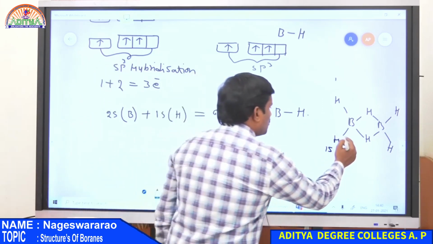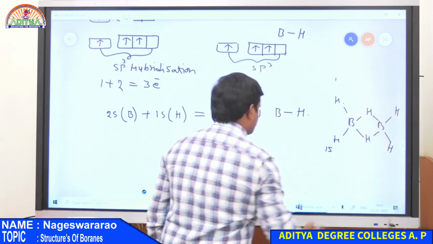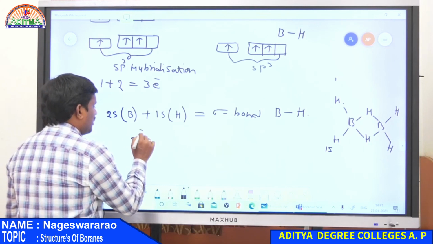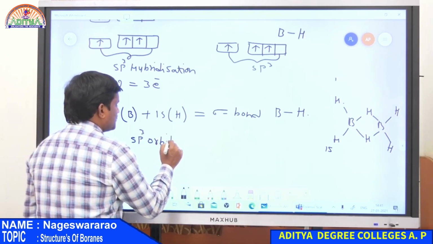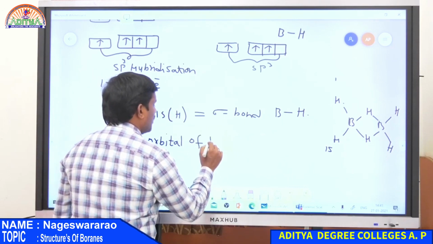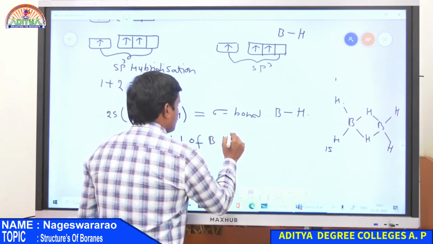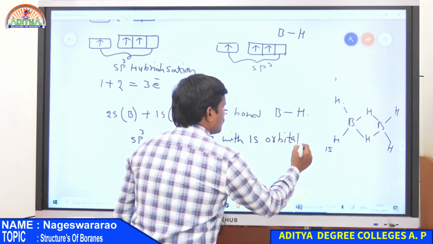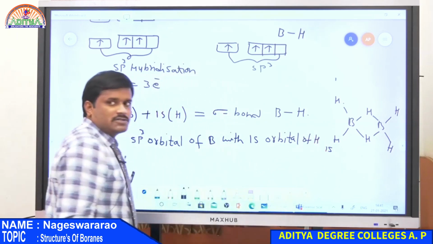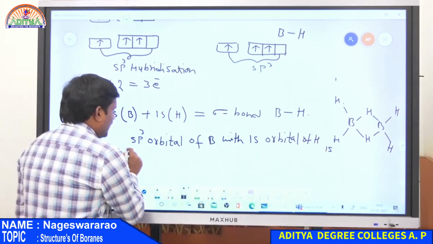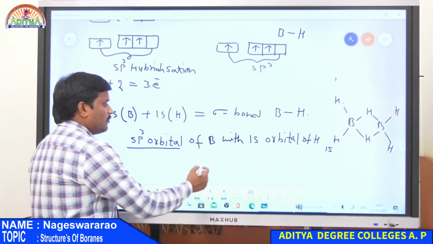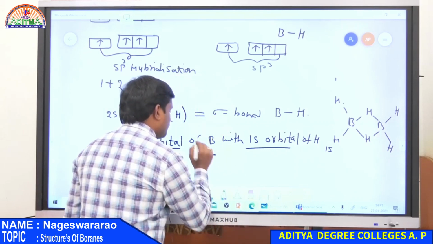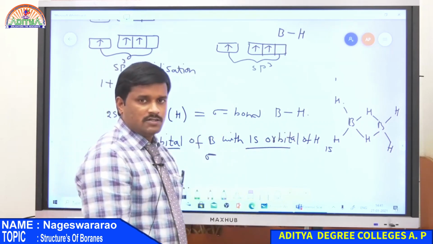Therefore, totally here there are 4 sigma bonds, 1, 2, 3, 4, all due to the overlap of the sp3 orbitals of the boron atom with the 1s orbital of the hydrogen atom. Therefore, 1 electron present in the sp3 orbital of boron as well as 1 electron present in the 1s orbital of hydrogen gives a sigma bond. So totally there are 4 sigma bonds.